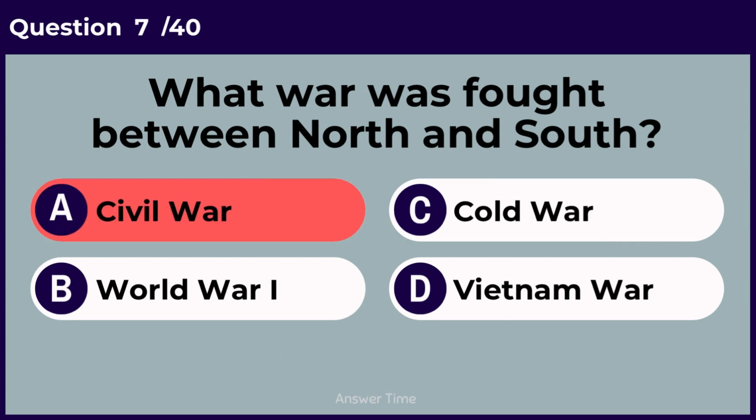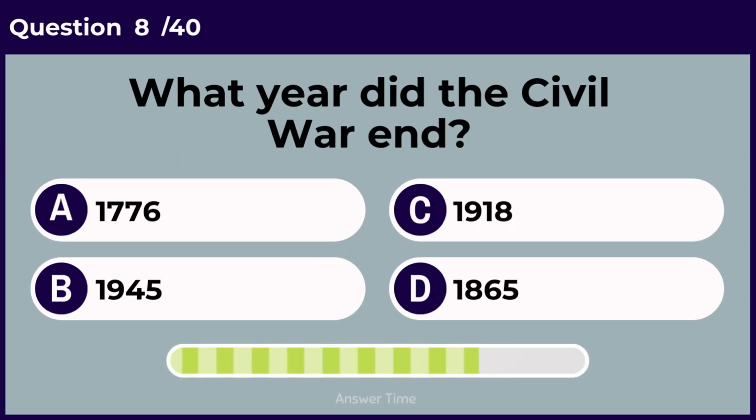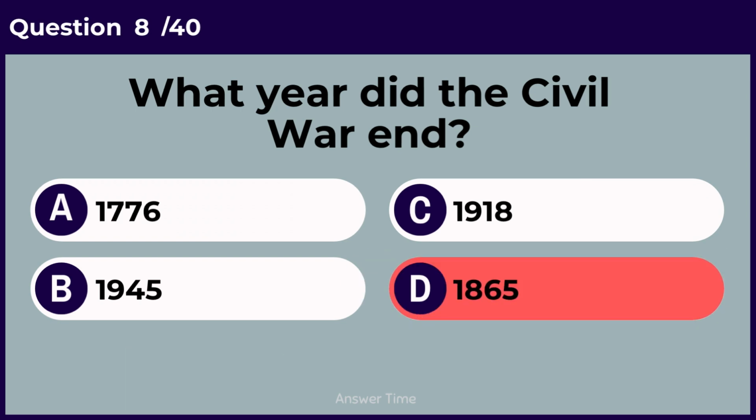Abraham Lincoln. What war was fought between North and South? Civil War. What year did the Civil War end? 1865.